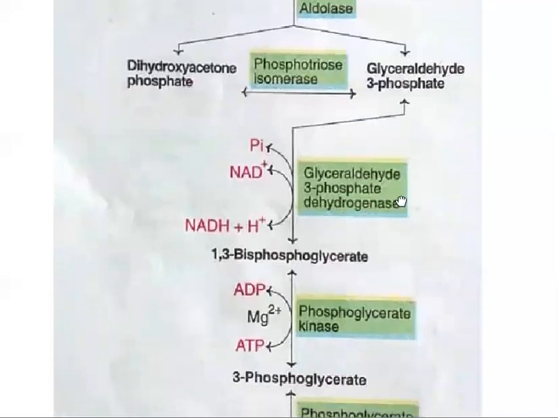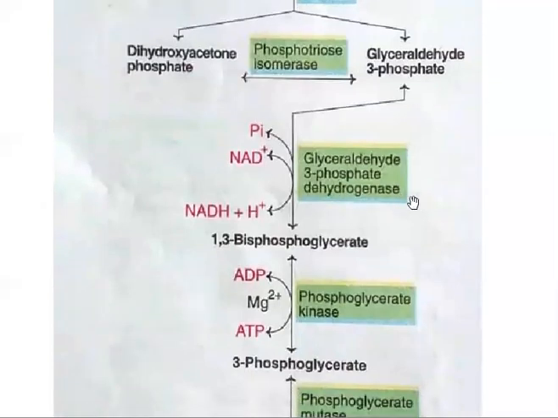In the next reaction, dehydrogenation takes place on glyceraldehyde 3 phosphate, which has an aldehyde functional group. As we know, the aldehyde functional group has CHO, where hydrogen will be removed from the functional group. That's why this is called a dehydrogenation reaction.